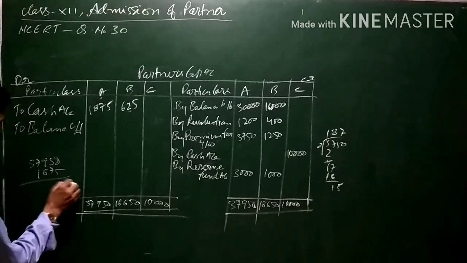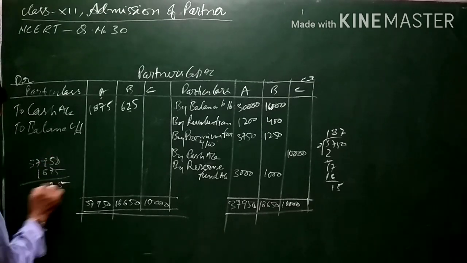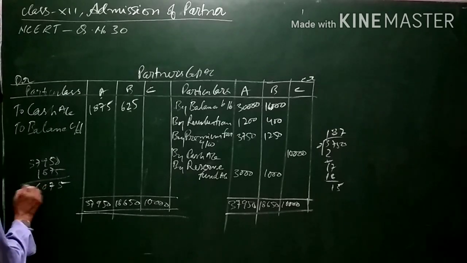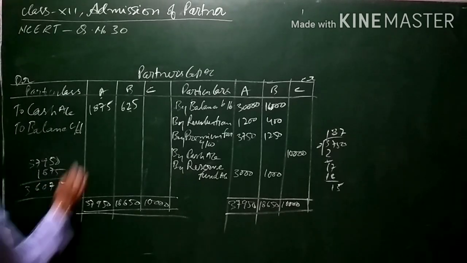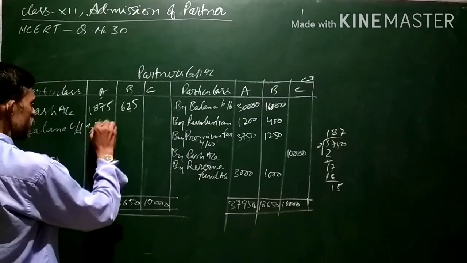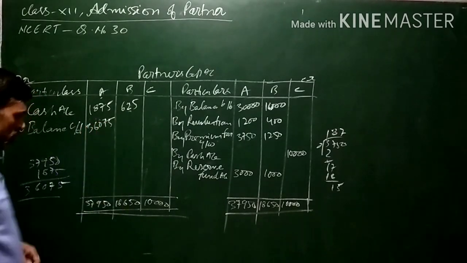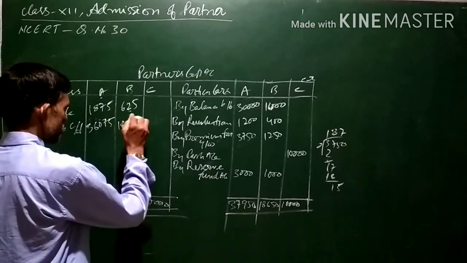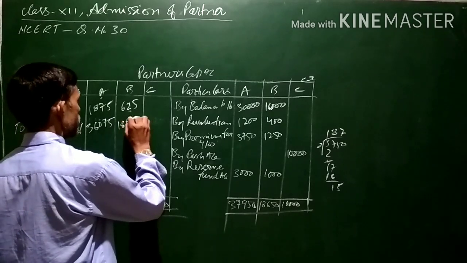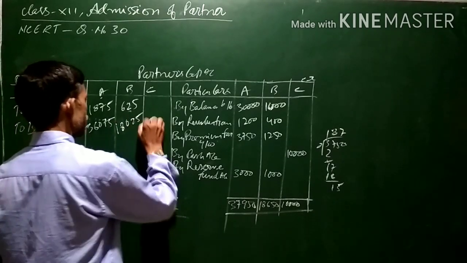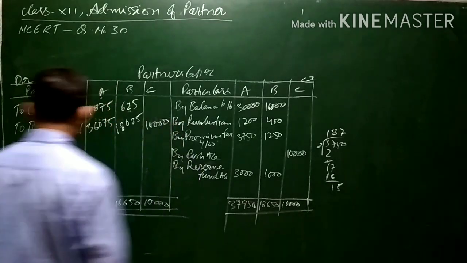It will come to 36,075, balance for A, and for B it will be 18,025, and for C it will be 10,000.